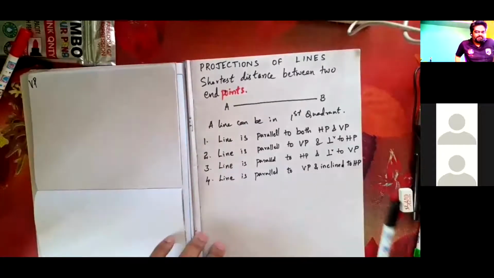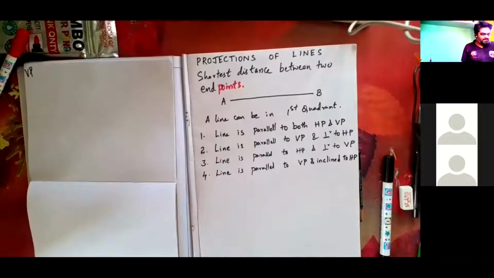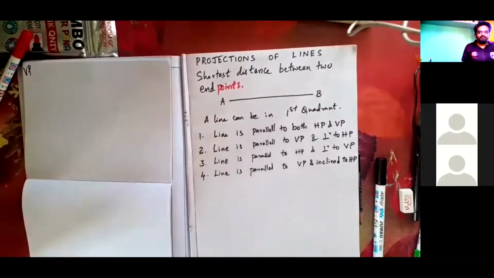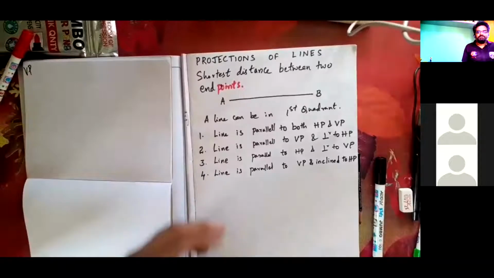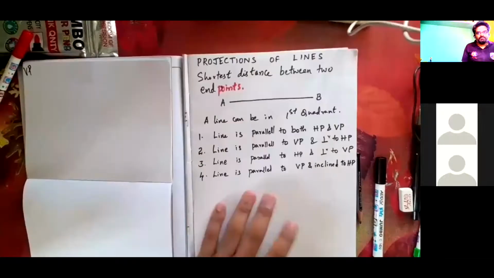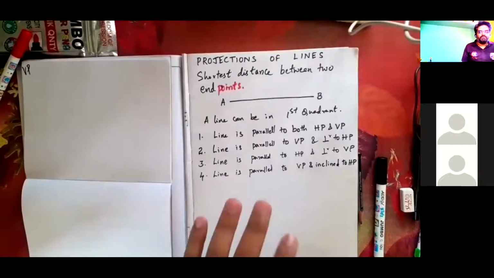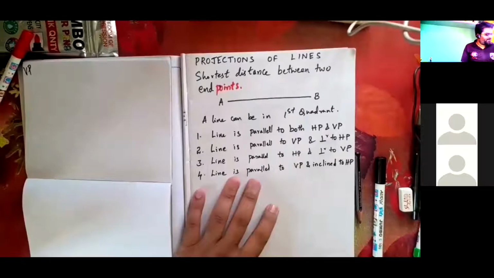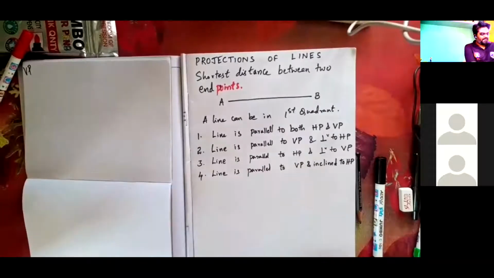These notes are very very important. We'll be straight away solving the problem. Give a title, projections of lines. I'm not going to ask you the notes. I'll be asking you only the answer, but these are very important things that you are supposed to remember and identify. So a line is like this.